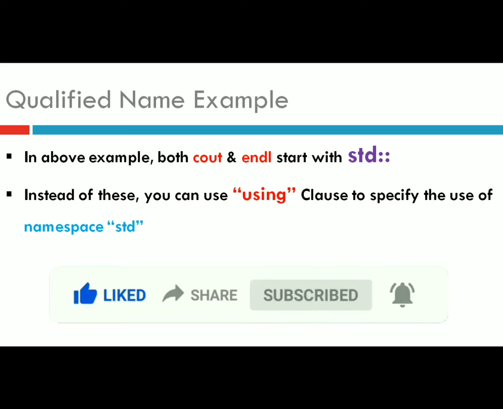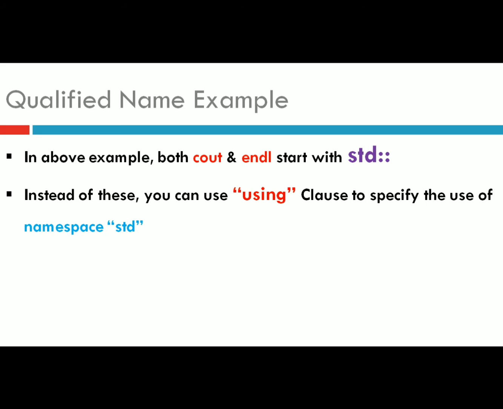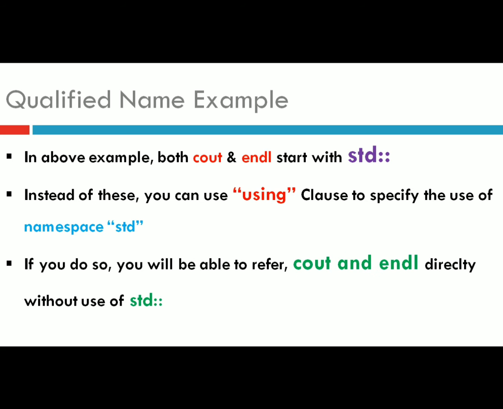So at the start of your program, after the header file, you will write the statement using namespace std followed by a semicolon. If you do this, then you don't have to specify cout and endl with the prefix std scope resolution operator. You will be able to refer to cout and endl directly without the use of the std namespace.